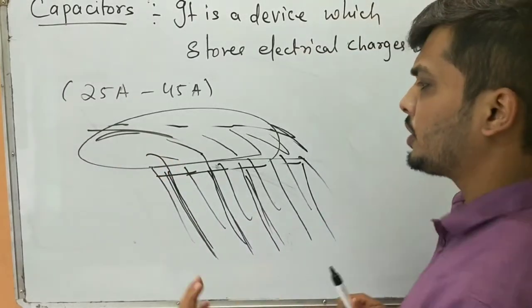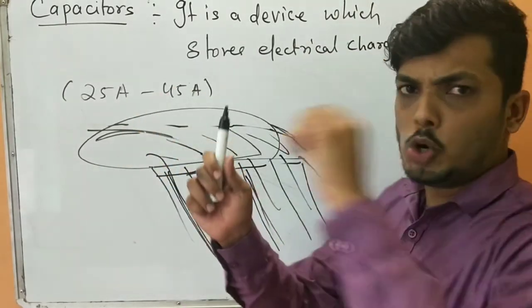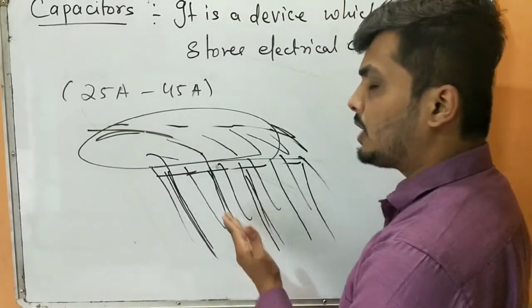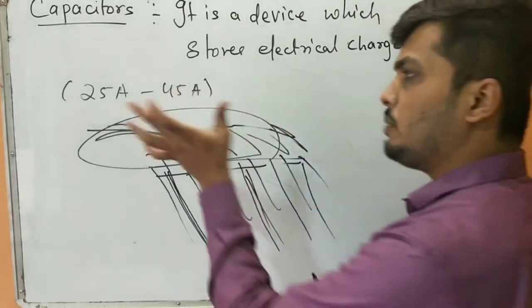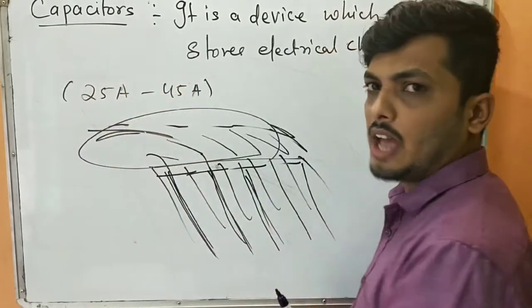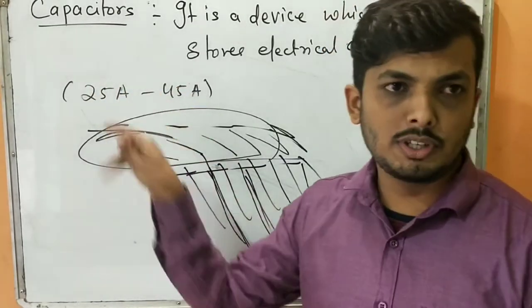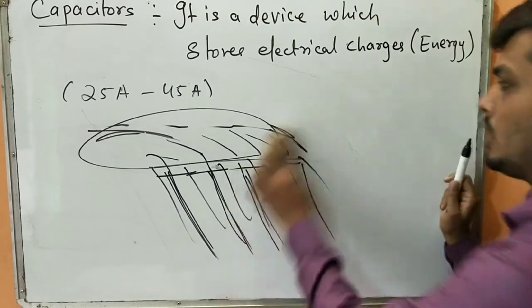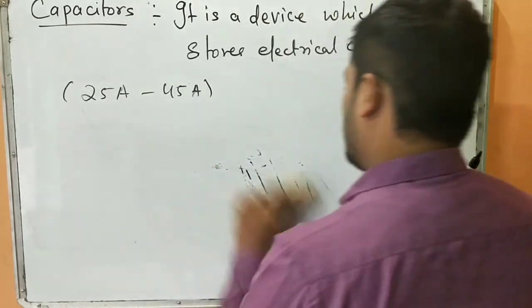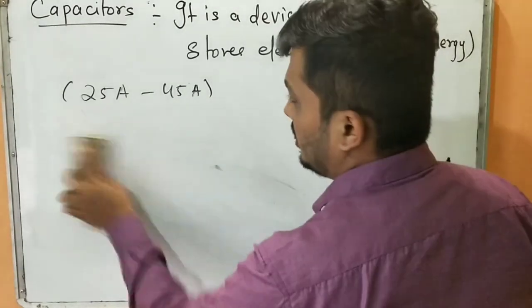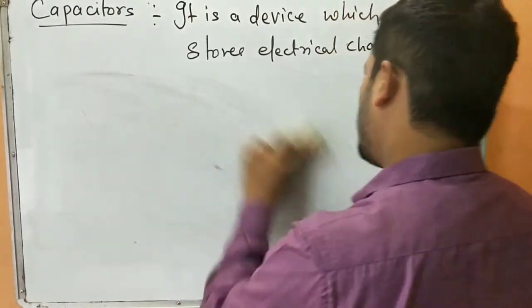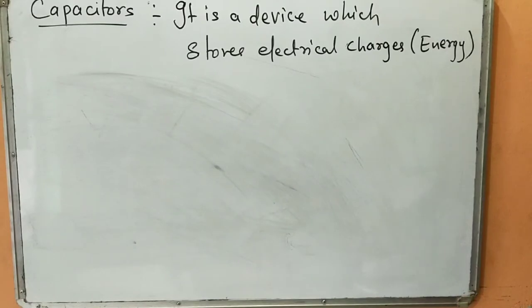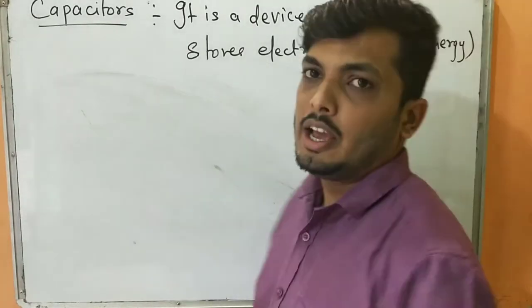So you can differentiate that a capacitor will give you a huge amount of energy, whereas a battery is going to give you a constant or steady flow of energy. To initiate an electrical device which requires high current, we require a capacitor. Clear? Are you understanding? Okay. Again, a capacitor stores energy, and as per our requirement we use that electrical energy.